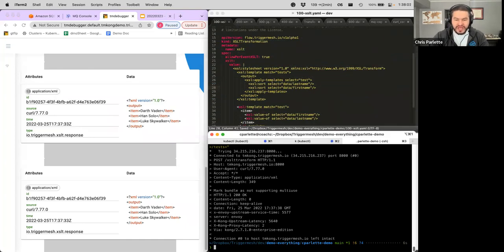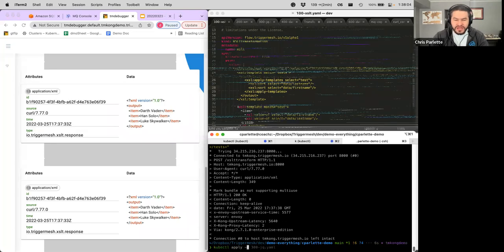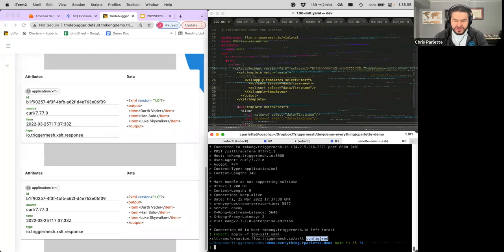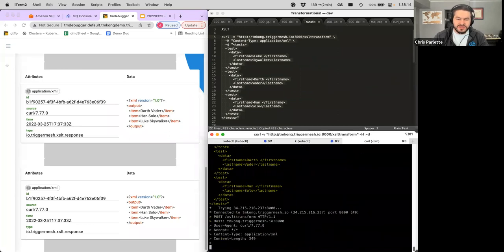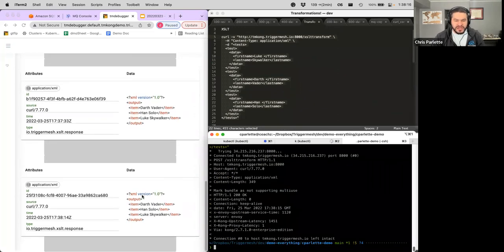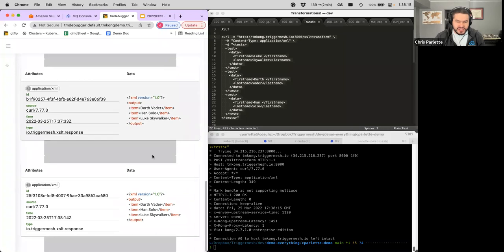We're going to do a kubectl apply. And again, it's going to say configured. So XSLT configured. Great. Now we're going to send that same thing in. And we'll see, originally it was Darth, Han, Luke, and now it's Darth, Han, Luke. Did I not save it? I don't think I saved it.